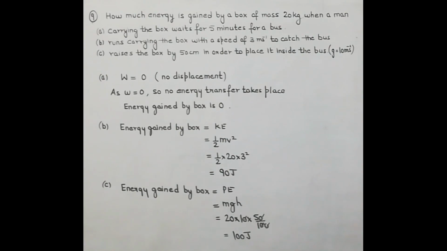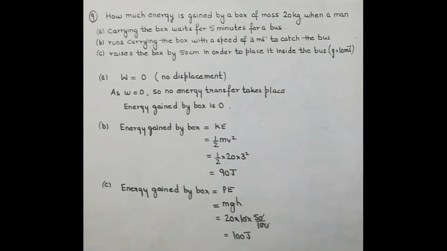Hope this is clear to you. In the first part, there was no displacement, so no work, and if no work, no energy transfer will take place, so the energy gained by the box is 0. In the second part, the box was in motion, so the energy gain will be equal to kinetic energy.